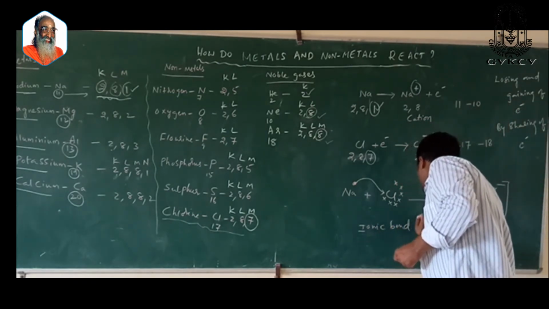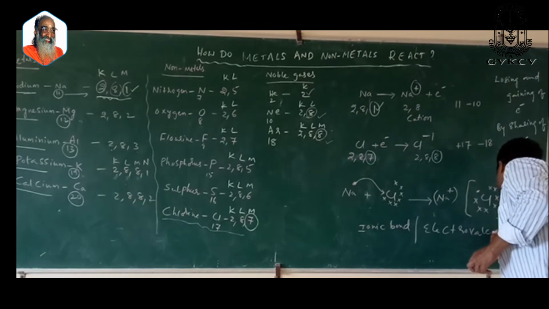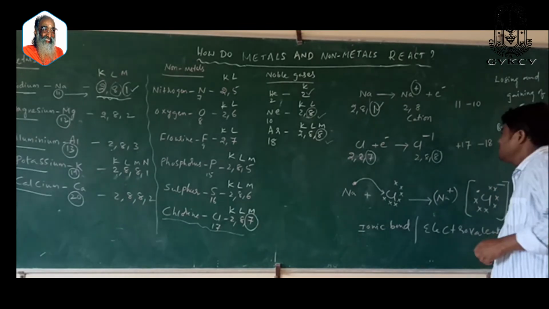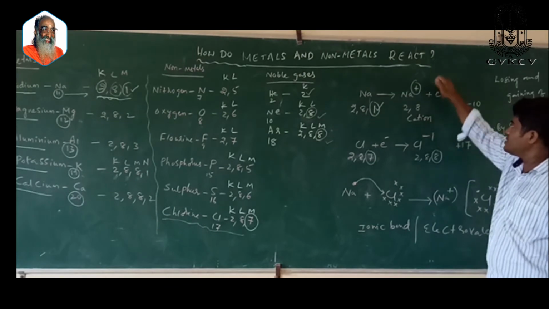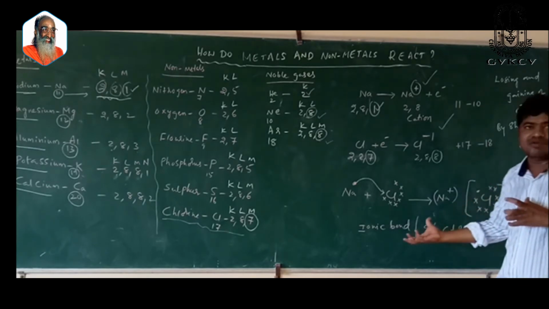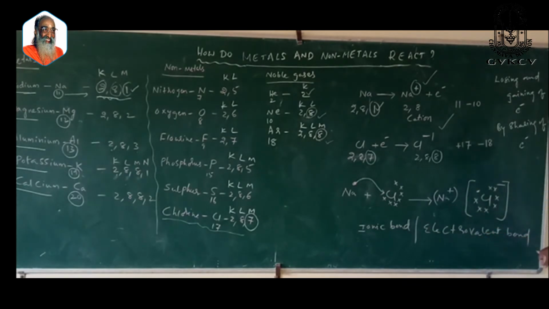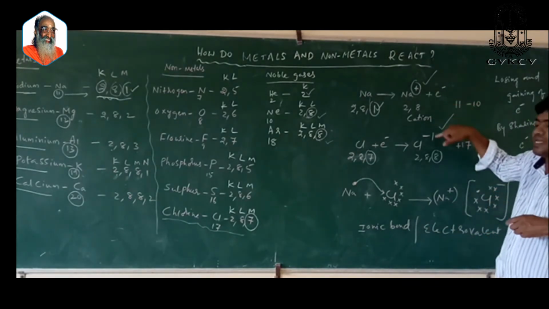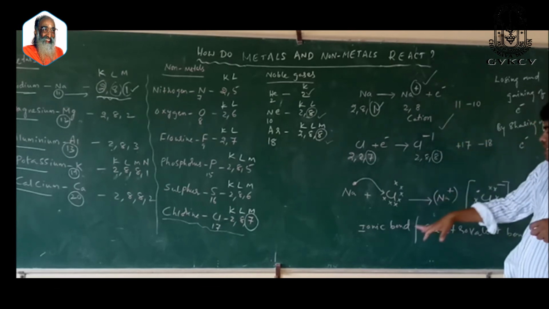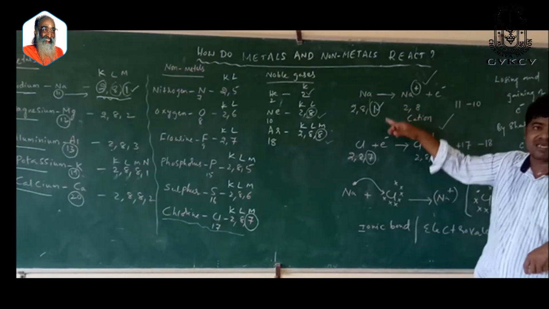You can say an ionic bond is formed between a metal and a non-metal. An ionic bond is also called an electrovalent bond. As these are oppositely charged ions, they are held together by a strong electrostatic force of attraction, and a new bond is formed between them. What is that bond between sodium and chlorine? That is called an ionic bond or electrovalent bond. The bond formed by losing and gaining of electrons is called an ionic bond or electrovalent bond. It is formed between a metal and a non-metal.